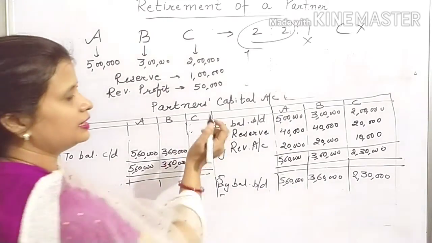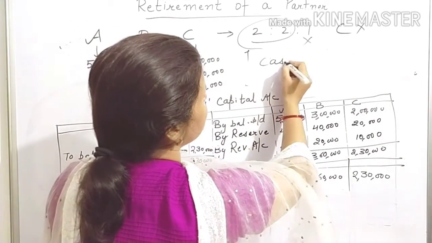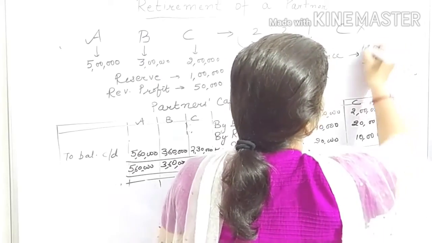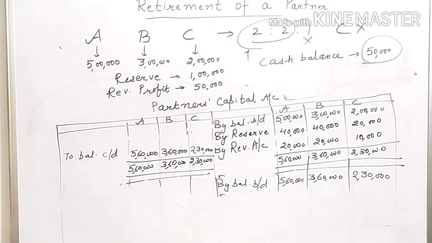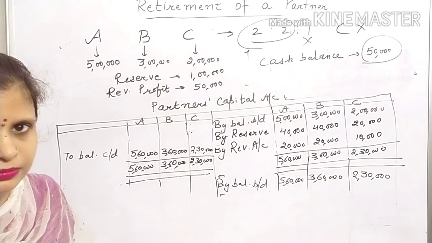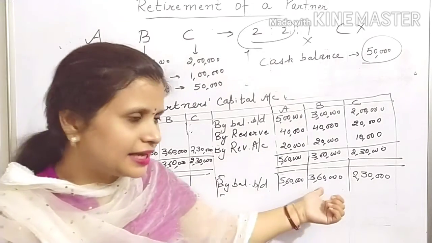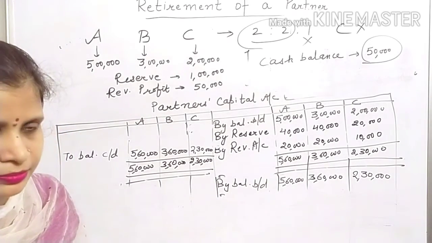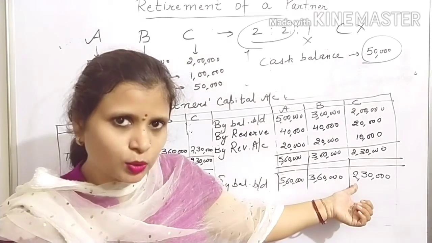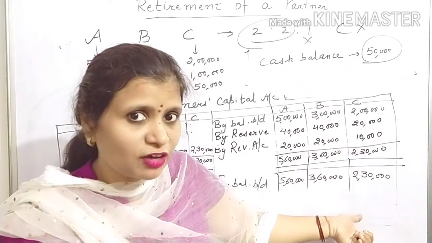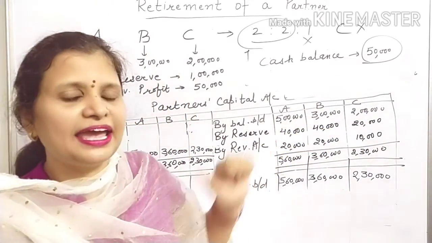But what is given? That the firm is having a cash balance of, say, rupees 50,000. How much cash balance is the firm already having in its cash account? 50,000. Then how will you calculate the capital of the new firm? Their combined capital plus further cash brought by them. How much cash will they bring? Total cash requirement is 2,30,000 and we already have a cash balance of 50,000, so a deficiency of 1,80,000 will be brought by A and B.